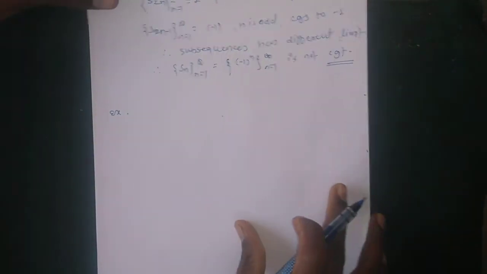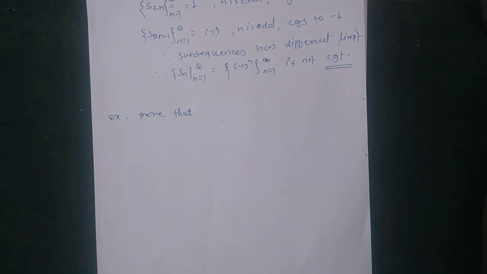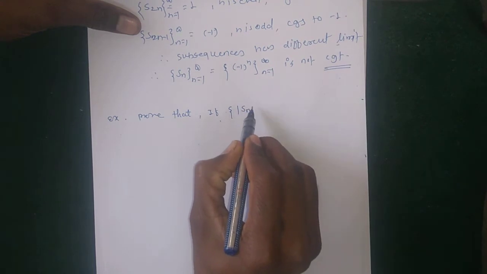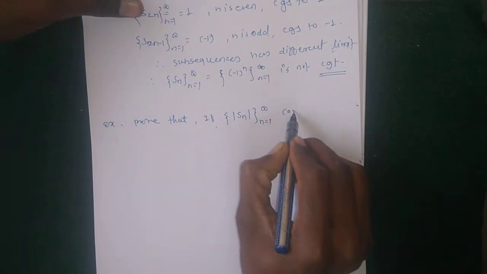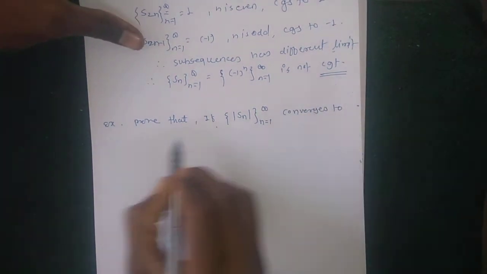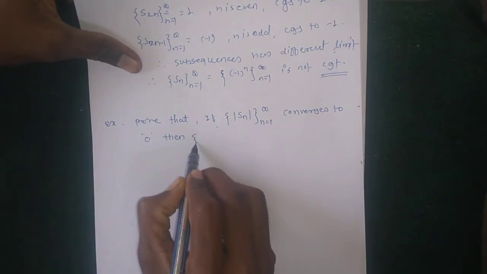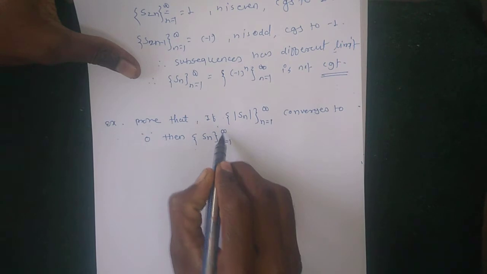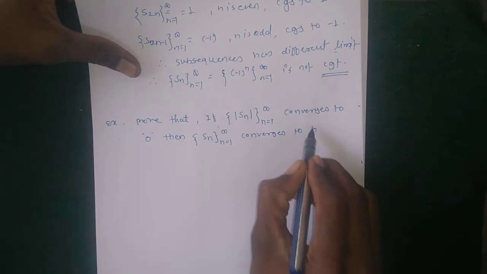Next example is prove that if the sequence |Sn|, where n runs from 1 to infinity, converges to 0, then the sequence Sn, where n runs from 1 to infinity, converges to 0.